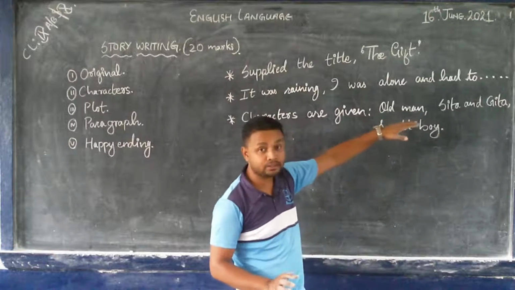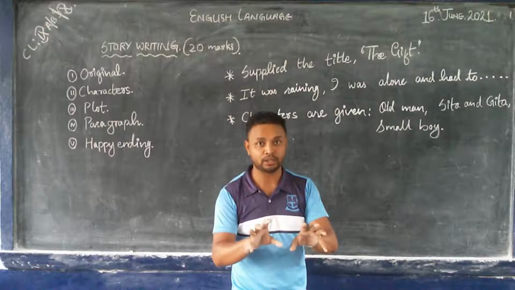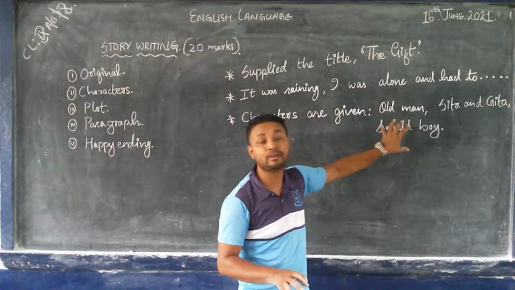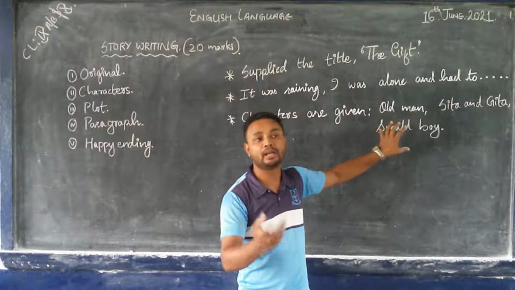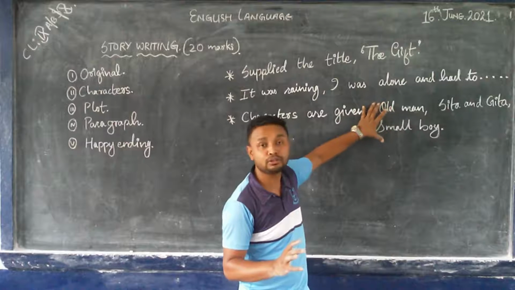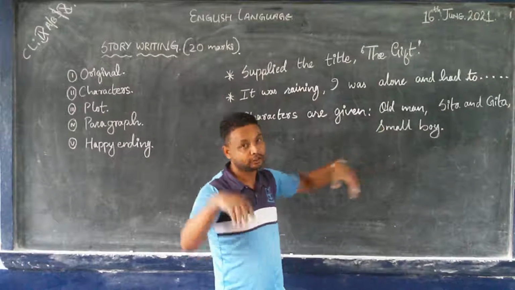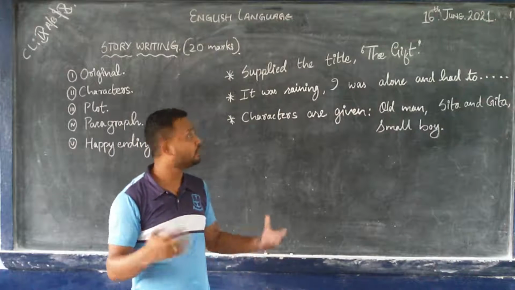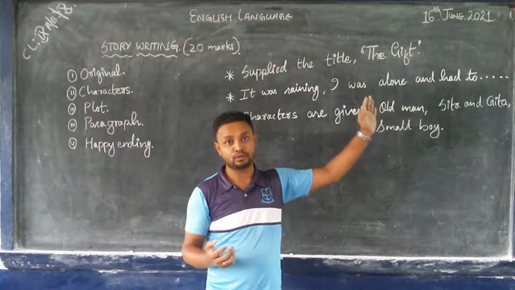That doesn't mean that all 4 characters should play a major role. Few characters can be minor, or they just appear in 1 or 2 paragraphs and vanish. But you need to insert all the characters. The story is yours, only the characters you need to insert. So this is what you need to know.